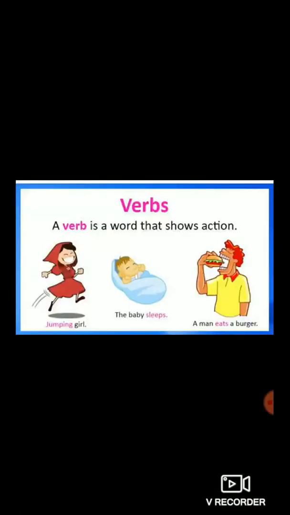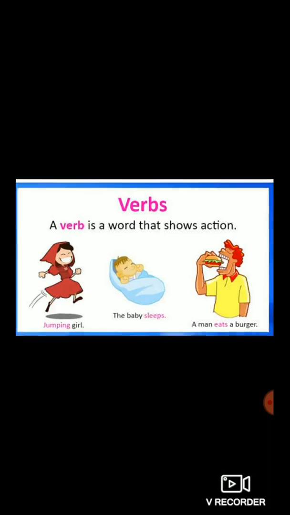A verb is a word that denotes or shows action. 3 pictures are given here. First, a jumping girl. So jumping is a word that denotes an action. So jumping is a word that is also known as a verb. Why is it known as a verb? Because it shows action. The second example is given: the baby sleeps. Now sleep is a word that shows action. So it is known as a verb.